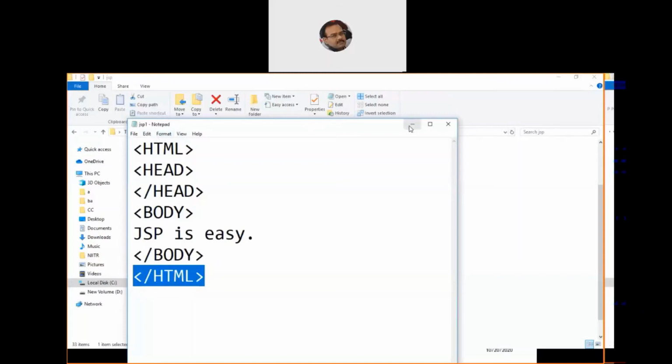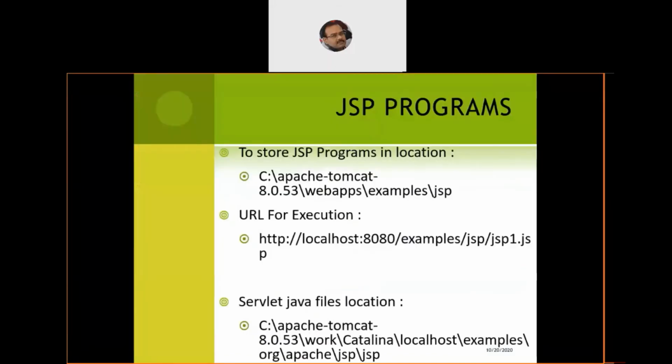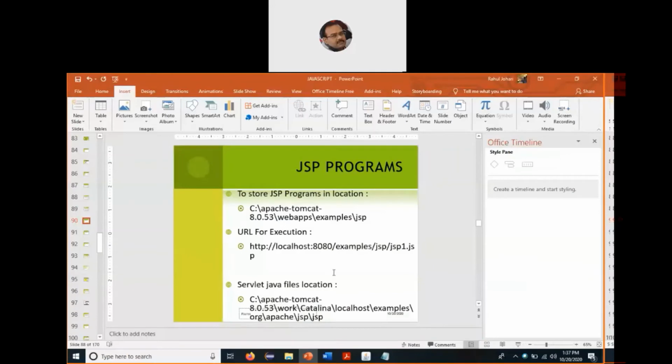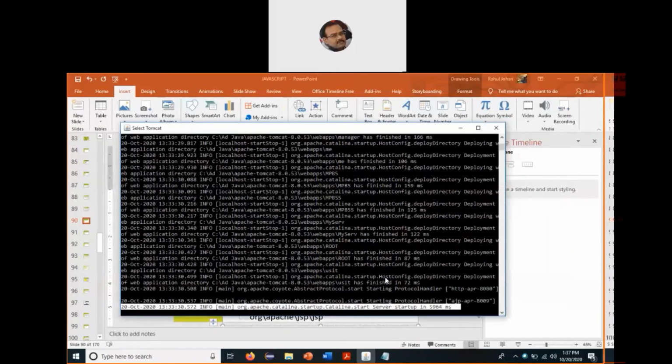JSP1.JSP. Right. So now how to execute the program? We know this is the syntax which we discussed. What do we do? We go to localhost:8080/examples/JSP/JSP1.JSP. So I just copy the path and open the browser on my machine.